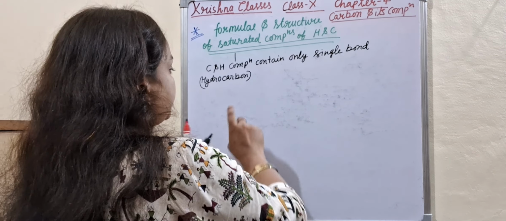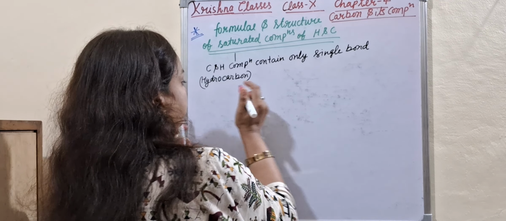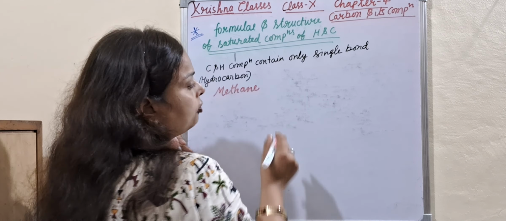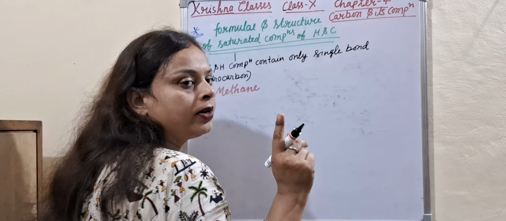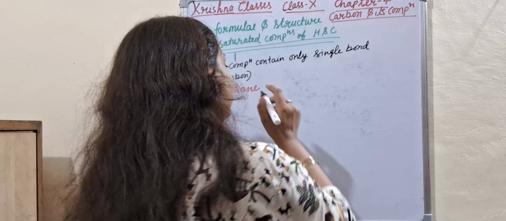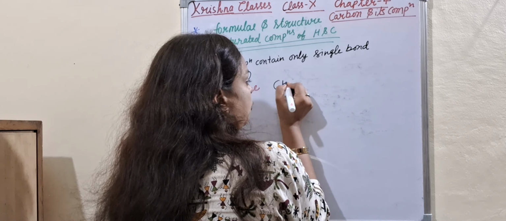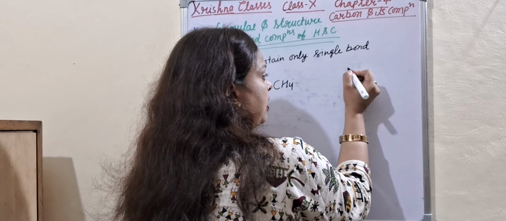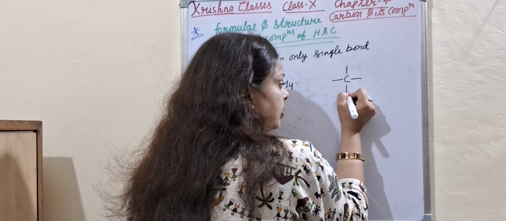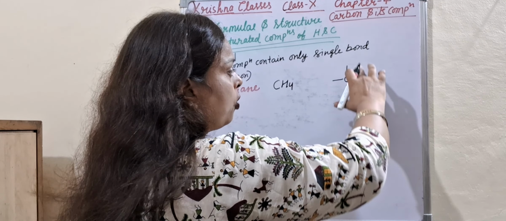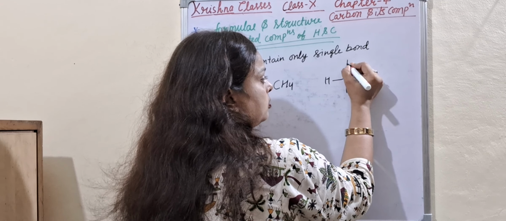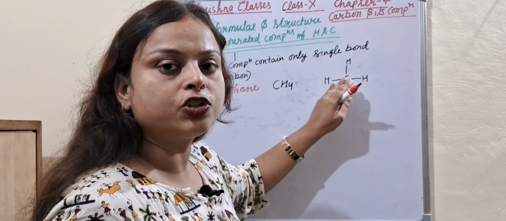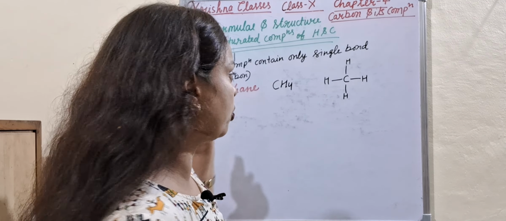Let's start. The first is methane. The formula of methane: when the number of carbon is 1, that is called methane, CH4. Write carbon first, and carbon has 4 valency, then connect all bonds with hydrogen. So this is also a saturated hydrocarbon because only single bonds are present here.